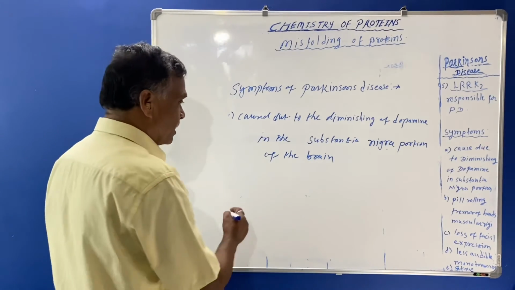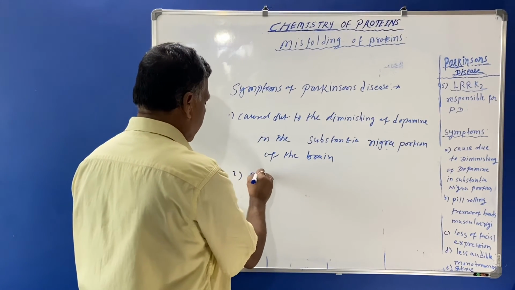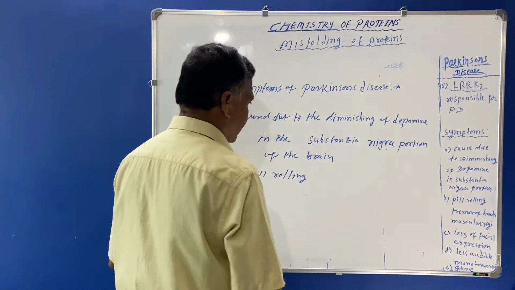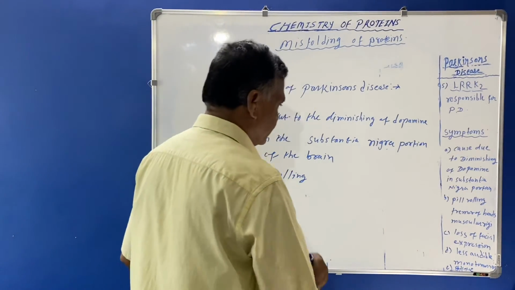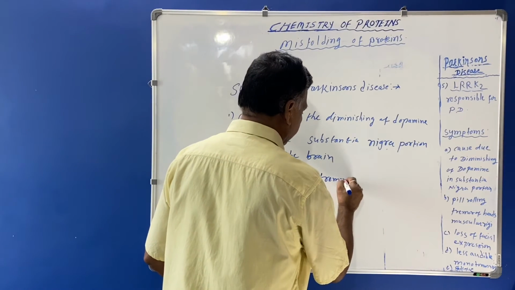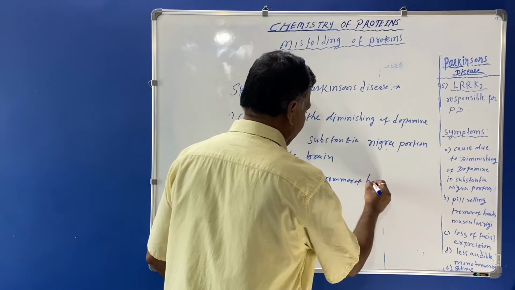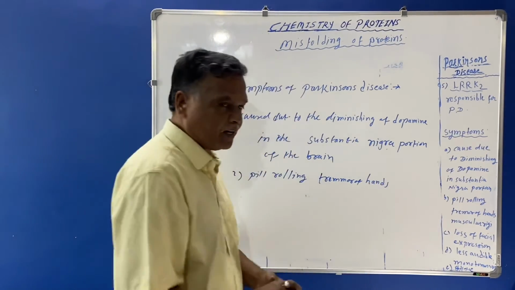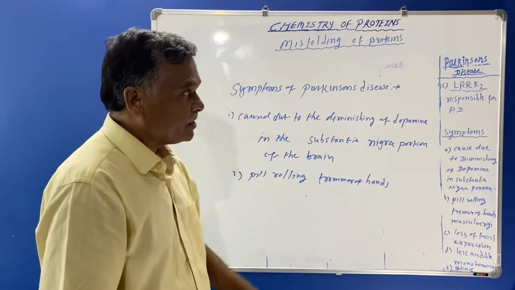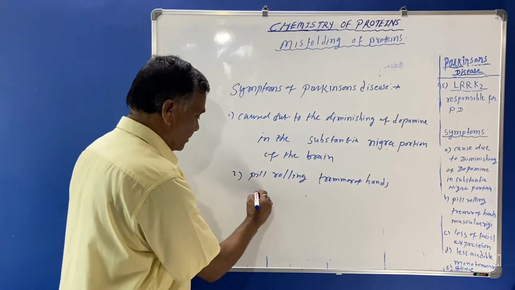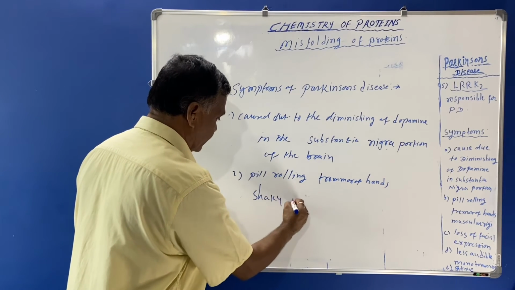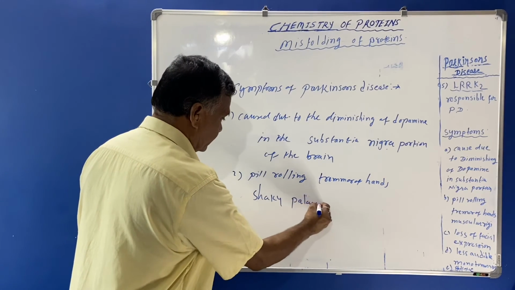The other symptoms are pill rolling tendency and tremor of the hands, meaning the patient will shake the hands. Parkinson's disease is also known as shaking palsy.